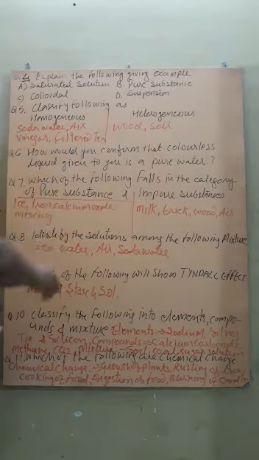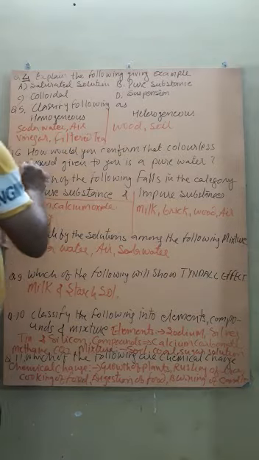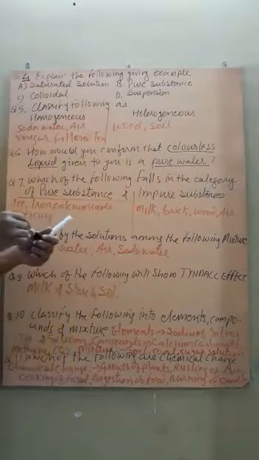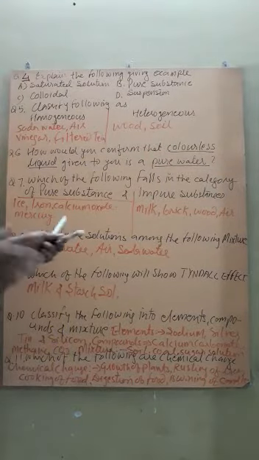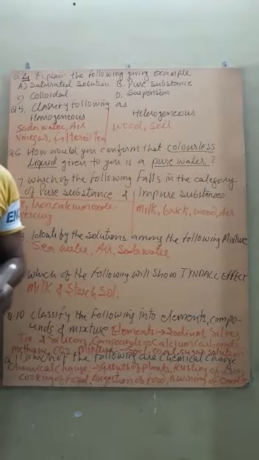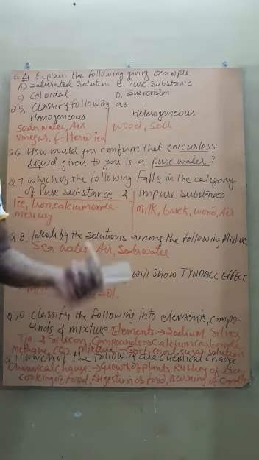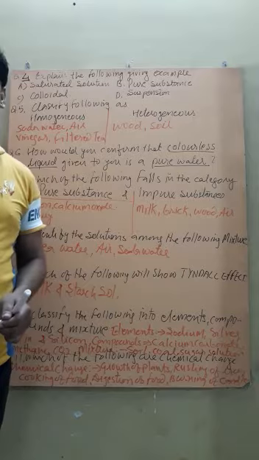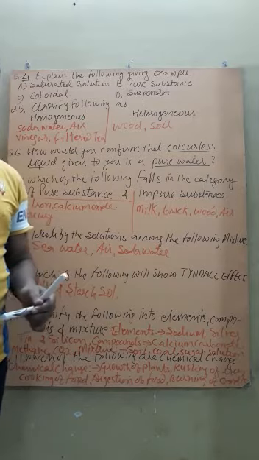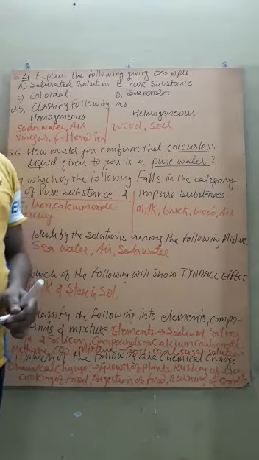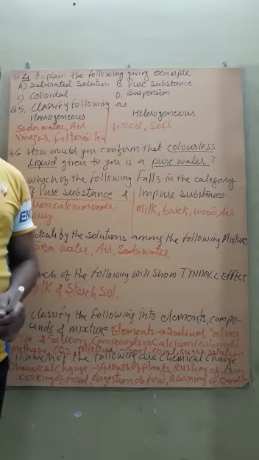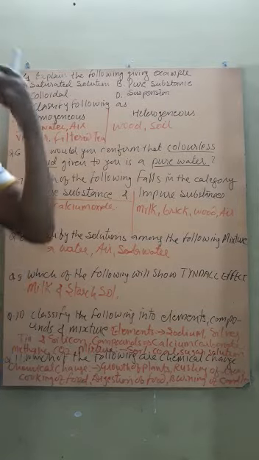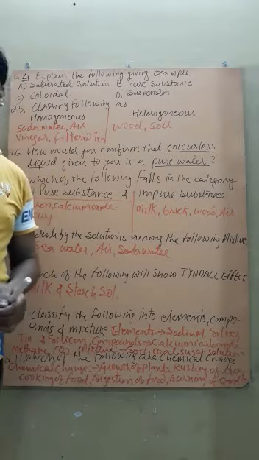How would you confirm that a colorless liquid given to you is pure water? Students, we can confirm by the following activities. We will start boiling the given colorless liquid. If it boils at nearly 373 Kelvin, that is 100 degrees Celsius, then we can say it is pure water.